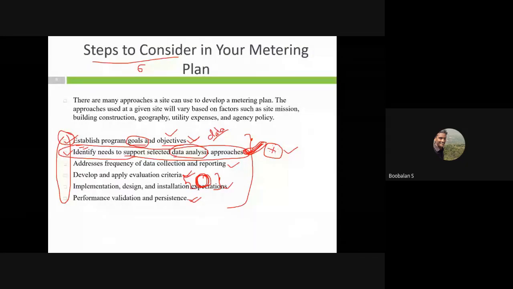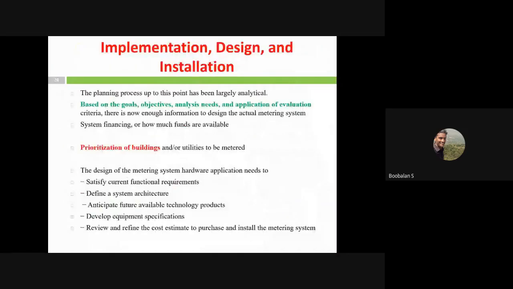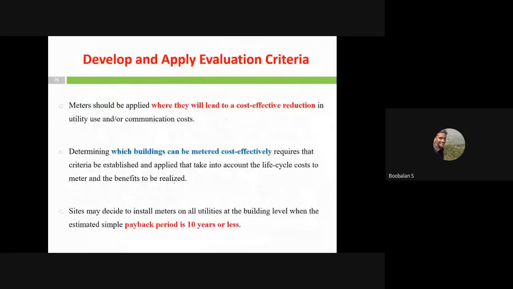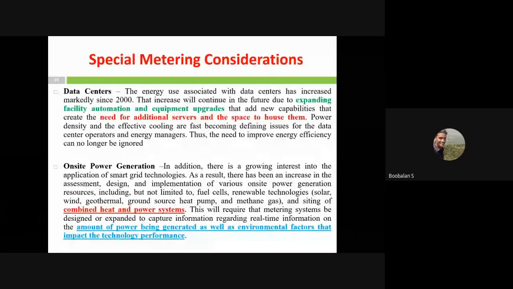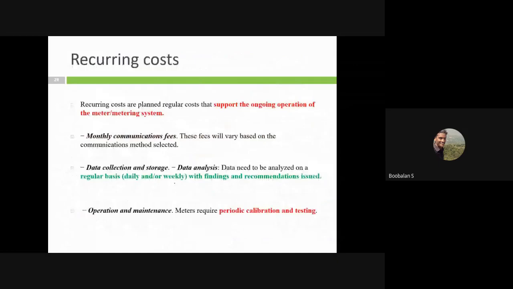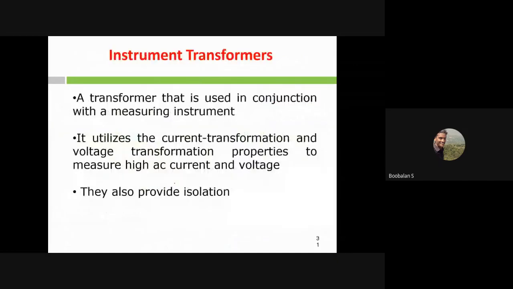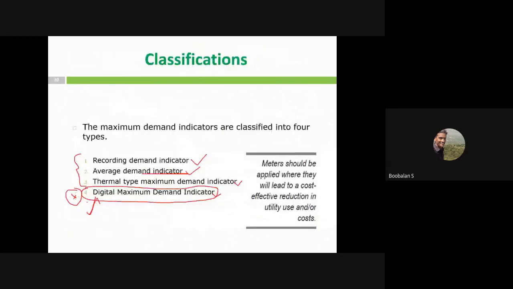So this is my metering plan. Next class we're going to see the frequency of data collection and evaluation criteria, in the forthcoming classes anyway. After this it will be a bit easier. It will be evaluation criteria and implementation of the meter. And once it is installed, performance validation and special metering considerations, metering economic cost, labor cost and recurring cost of metering. Then it will be very easy, simple topics only. We'll see by tomorrow's classes.